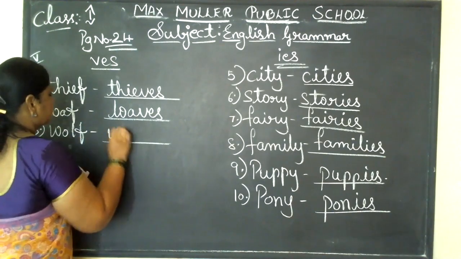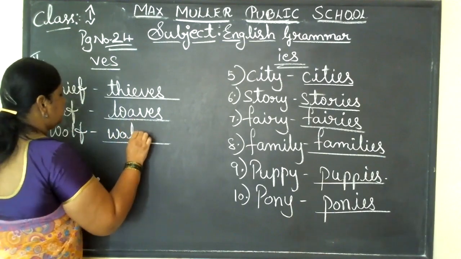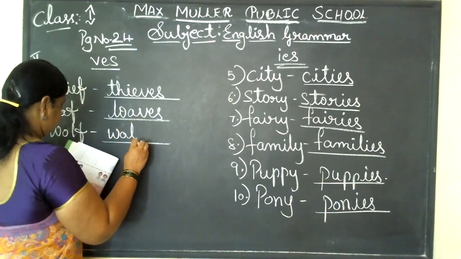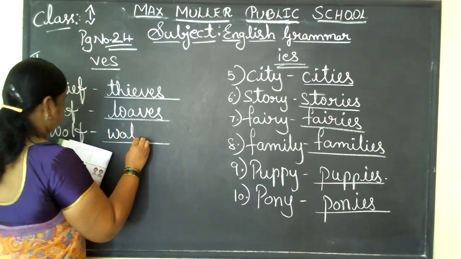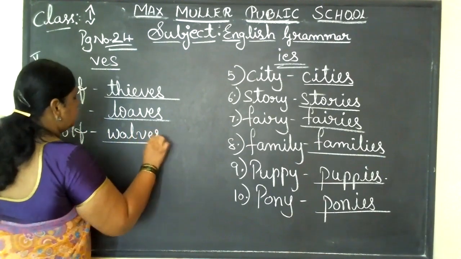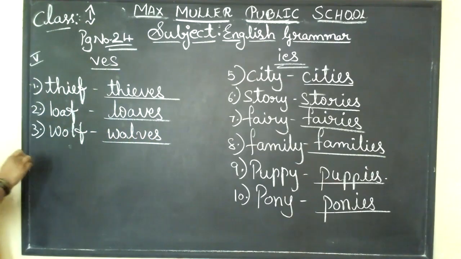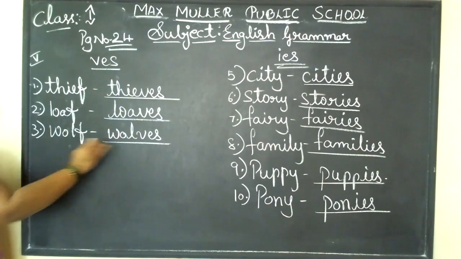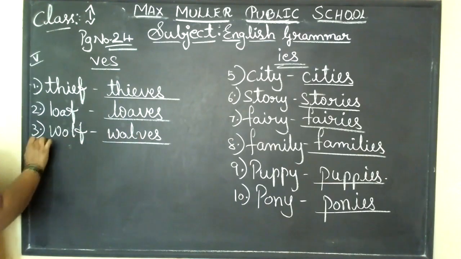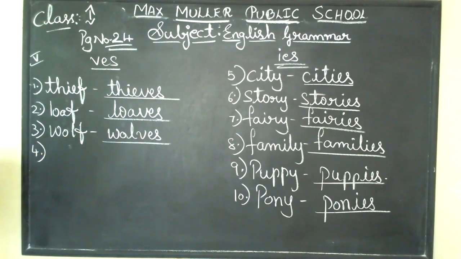Many, wolves, W-O-L-V-E-S. Okay, you need to take out F and add VES. That's all, children. Okay, the fourth one, calf.